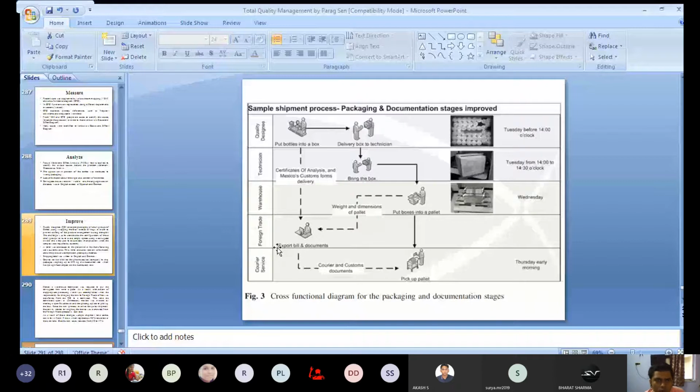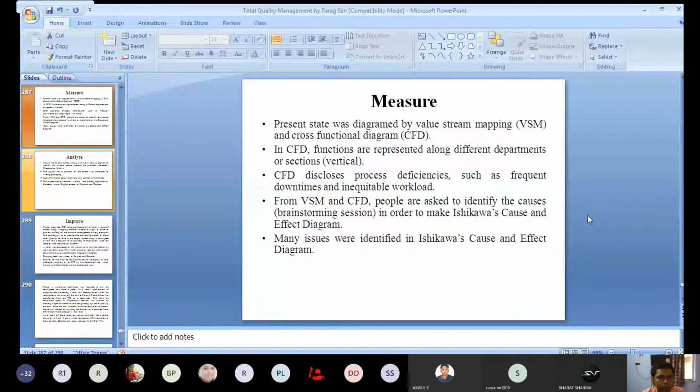Okay. So from VSM and CFD, the people who are involved in the process are asked to identify the causes, in order to make Ishikawa's cause and effect diagram. You know about Ishikawa's fishbone diagram, or cause and effect diagram, that the defects are noticed, and the causes of defects are represented in terms of man, machine, material. In this way, they are actually represented.